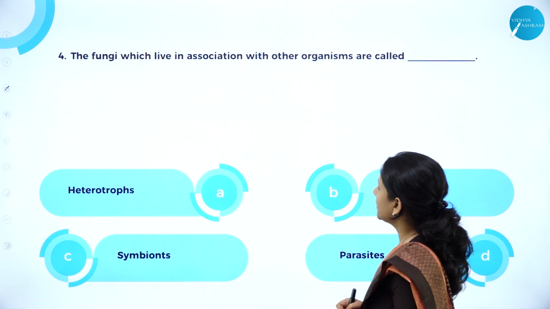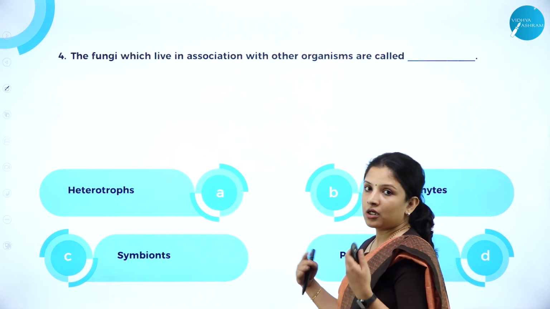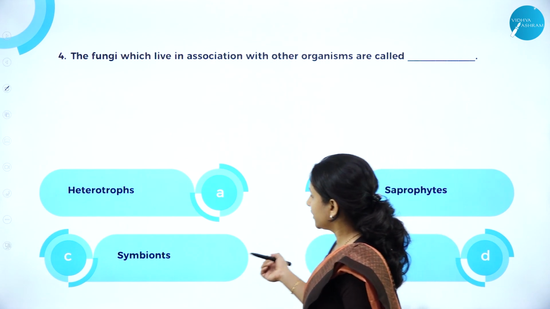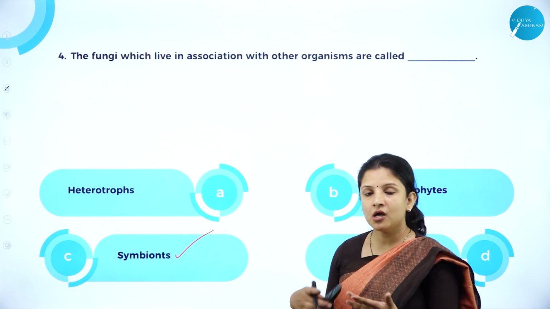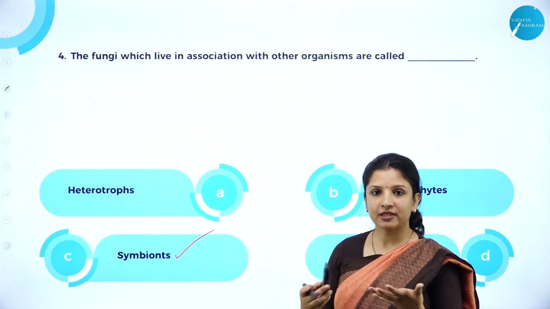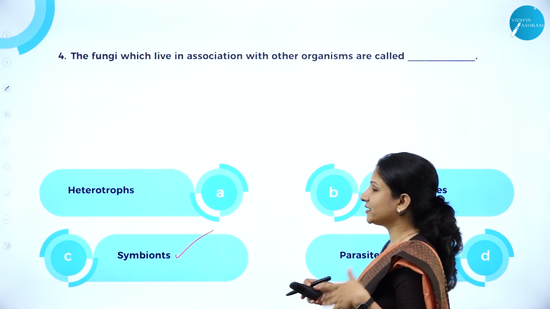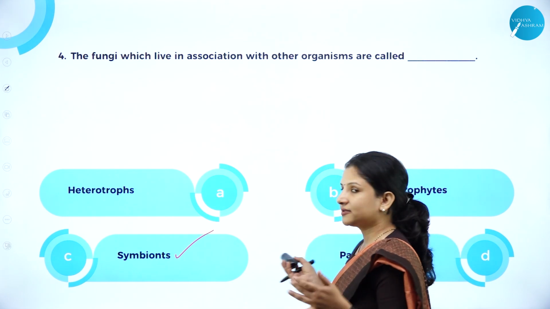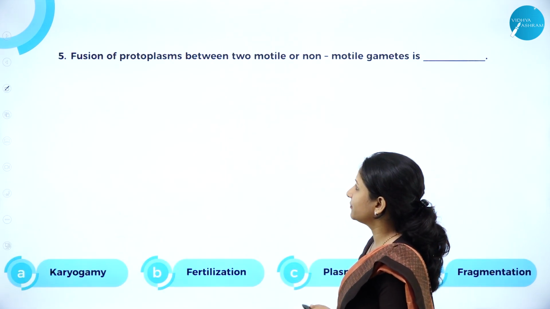The fungi which live in association with other organisms are called. I told you the meanings earlier itself. So therefore it is symbionts. Why? Symbionts are the ones which have a mutual understanding with other organisms and they grow well. Heterotrophs depend on other organisms. Saprophytes depend on dead organisms. Parasites depend on a live host or organism. So the answer is C, symbionts.